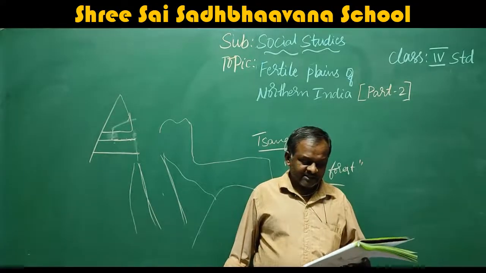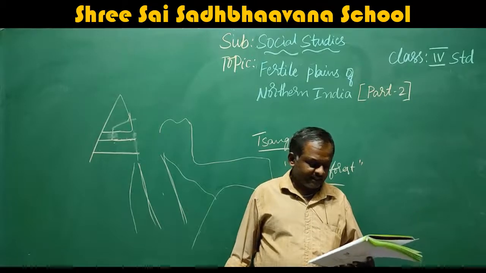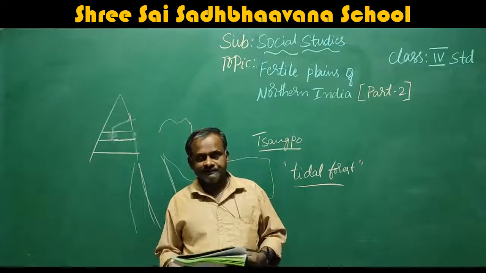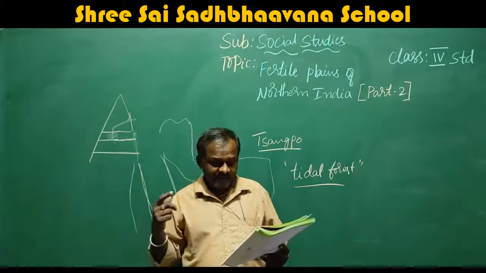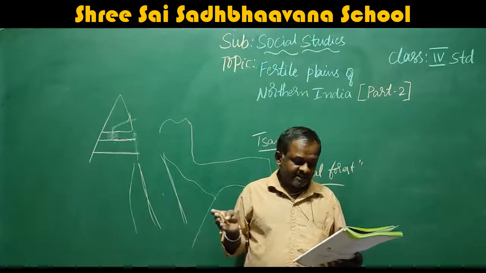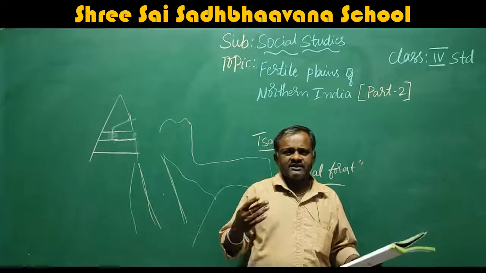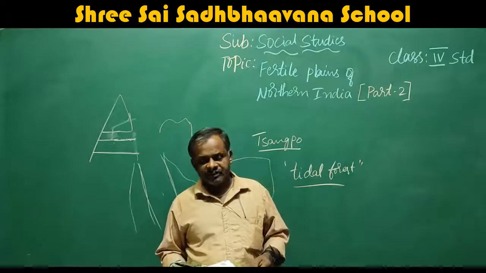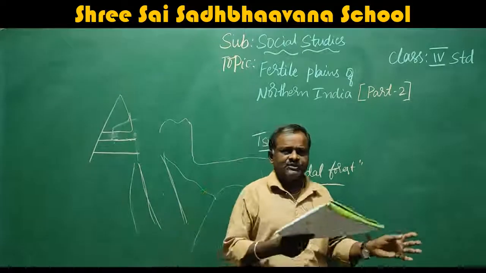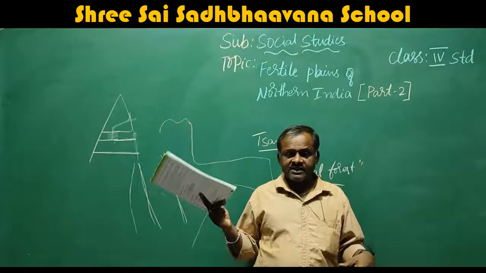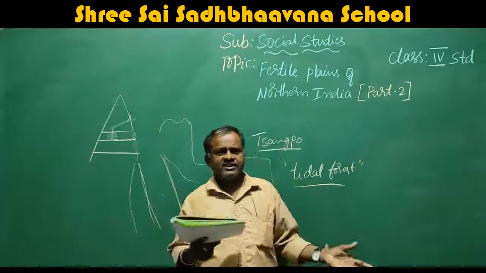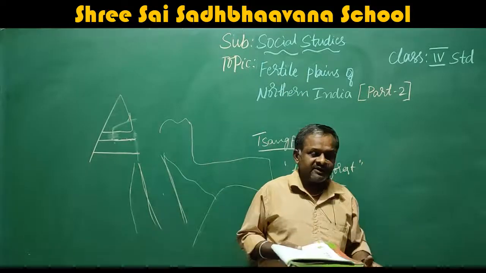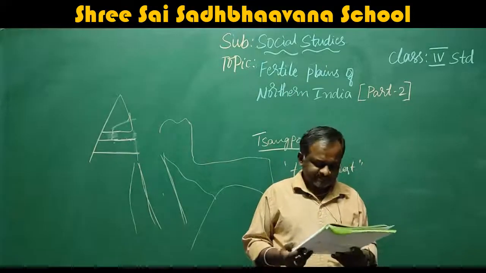The Bhakra Dam, built across river Sutlej, produces electricity and provides water for irrigation to Punjab and Haryana. See, in Bhakra Dam, they produce hydroelectric power that provides water as well as electricity to Punjab and Haryana. Irrigation purpose. That water once again we will use for agriculture purpose. In KRS, in Jog Falls, we are using this water that falls from the top. We are using it for agriculture purpose.